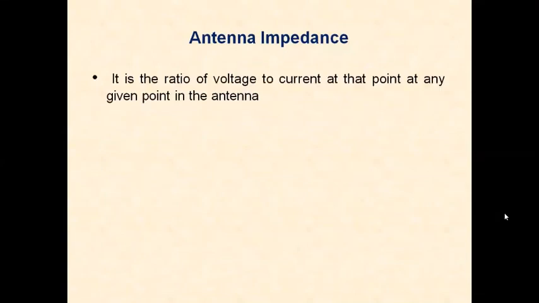Now let us define antenna impedance. It is the ratio of voltage to current at any given point in the antenna. Take a particular point, find the voltage at that point, calculate the current at that point, then take the ratio between voltage and current to get the antenna impedance. The important aspect is the impedance at the point where the transmission line carrying RF power from the transmitter is connected. Since the input to the antenna is supplied at this point, it is called the antenna input impedance.